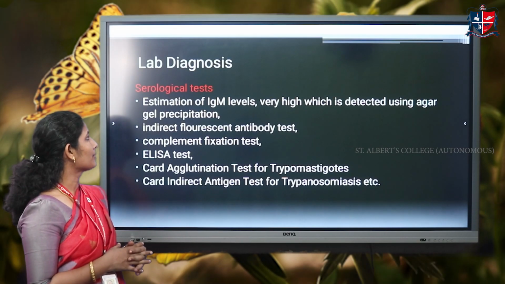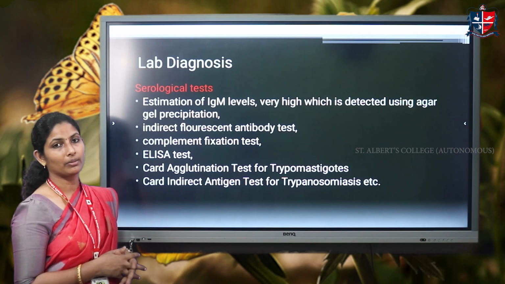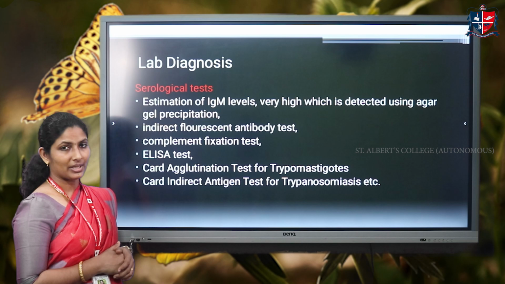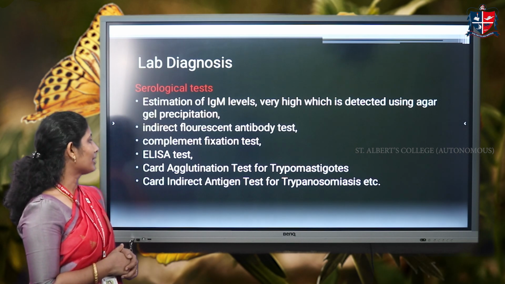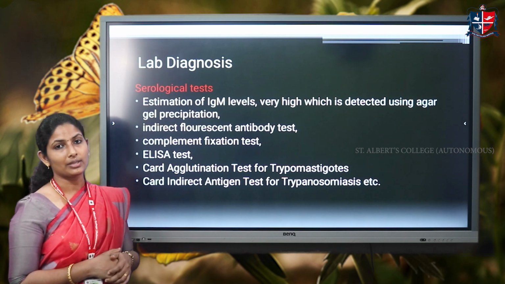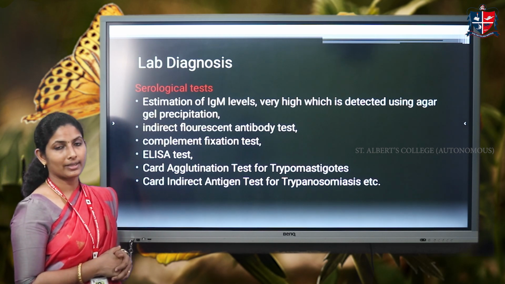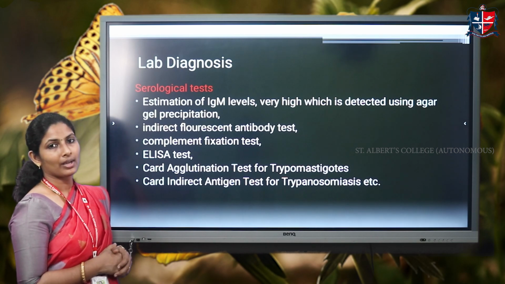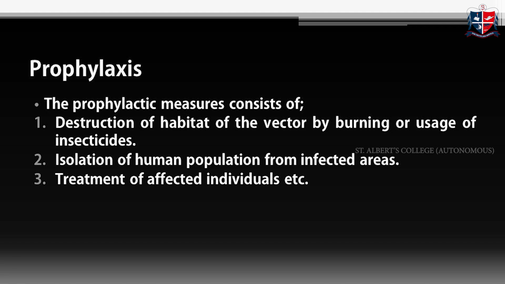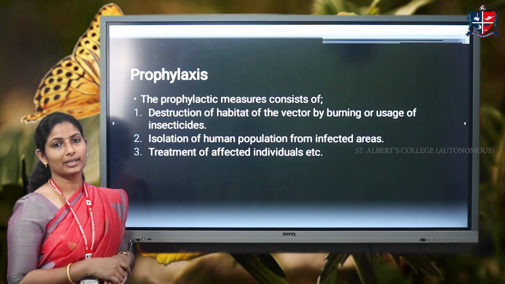Now the serological tests involved are the estimation of immunoglobulin M levels. There will be high levels of immunoglobulin M if infected with the parasite, which can be detected using agar gel precipitation. Indirect fluorescent antibody test is another one, then complement fixation test, ELISA test, card agglutination test specifically for trypanosomiasis, and card indirect agglutination test for trypanosomiasis, etc. These are some of the serological tests which can be used for the lab diagnosis of this Trypanosoma brucei.